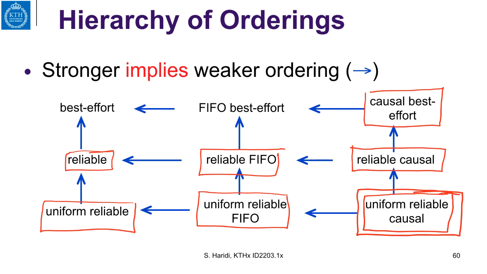And again, causal order best effort or reliable FIFO, both imply FIFO best effort, and FIFO best effort implies best effort broadcast. This gives us a total picture of all the different orderings among the broadcast algorithms that we discussed in this lecture.